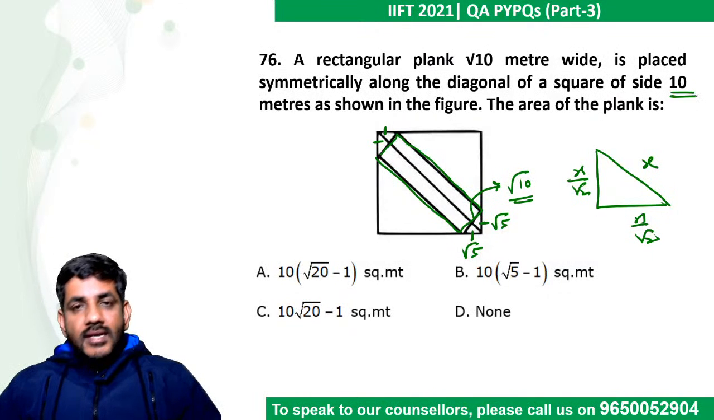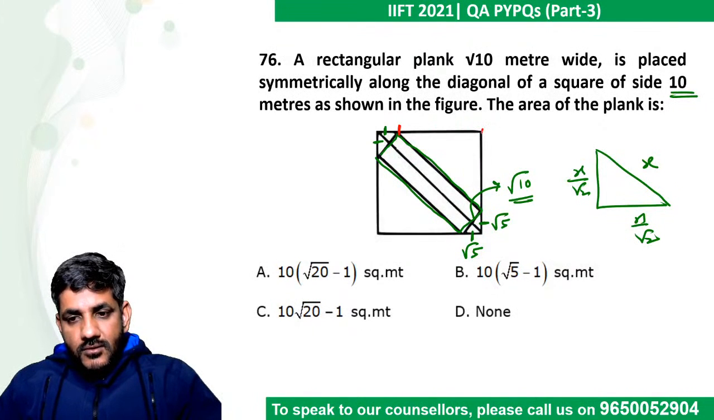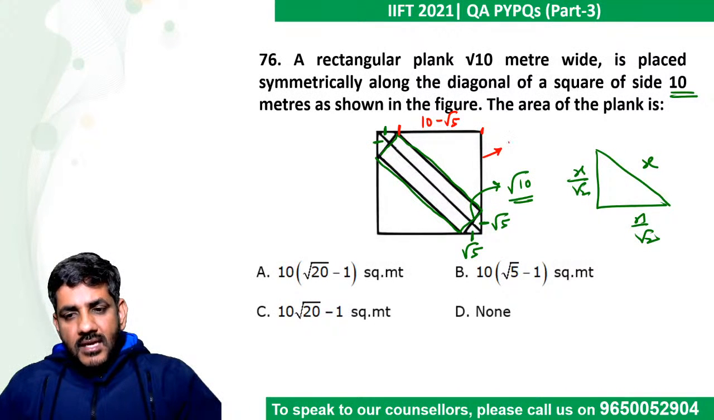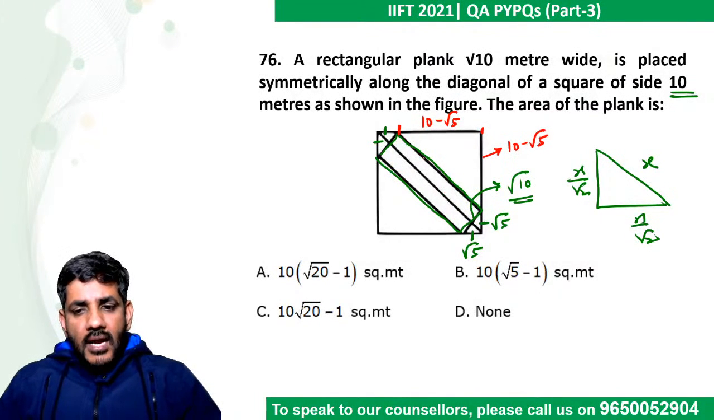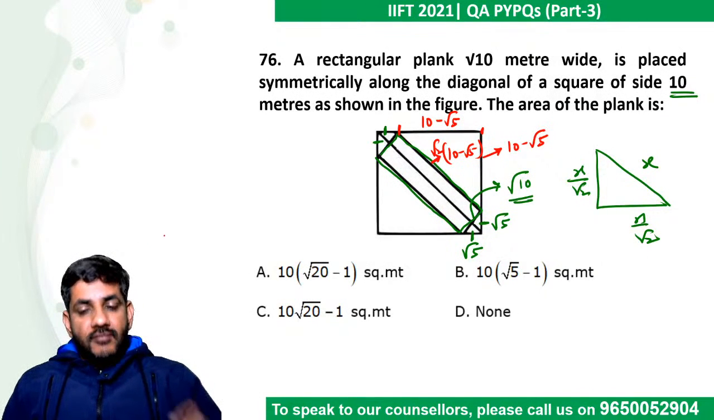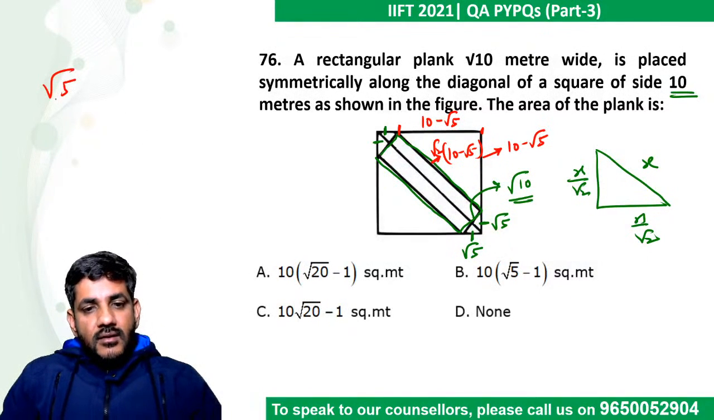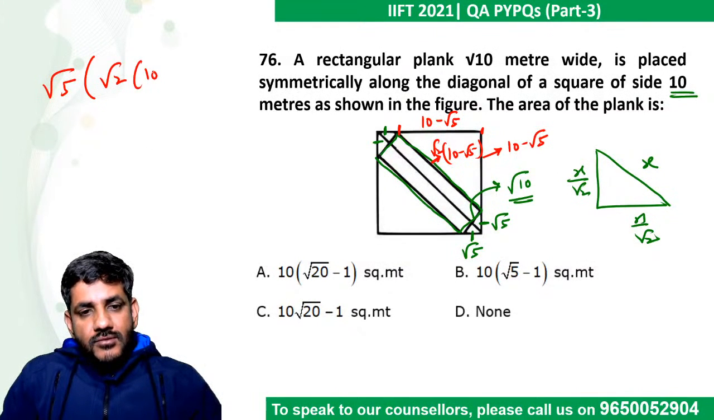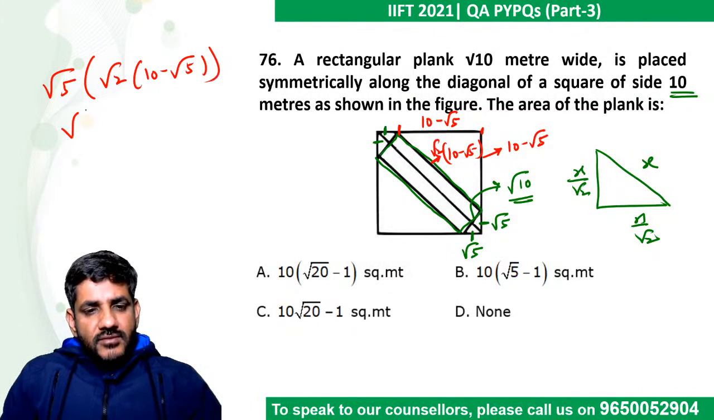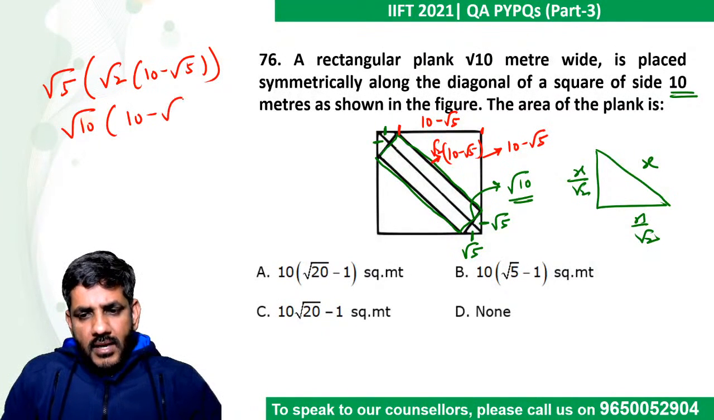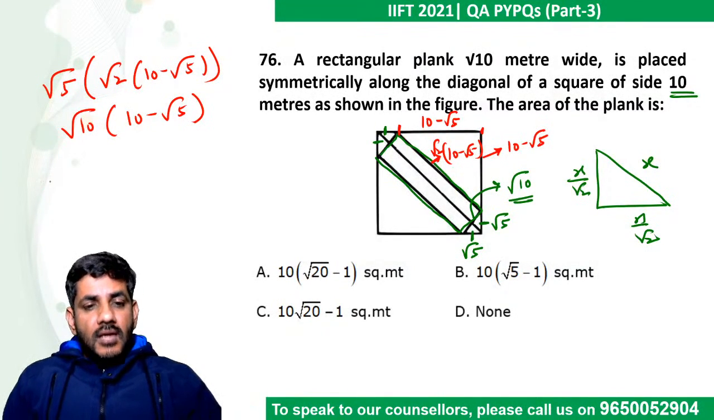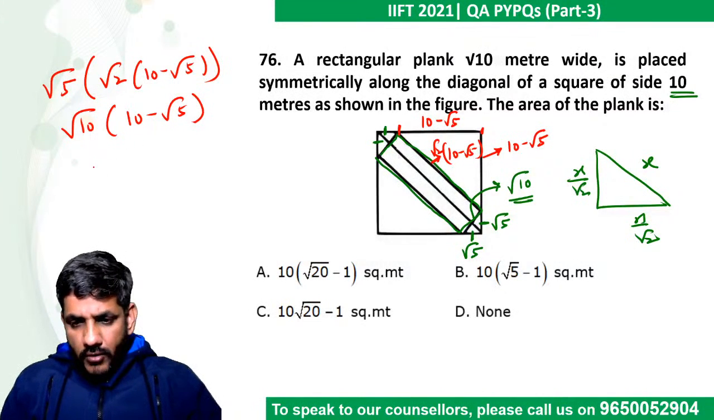And the side of the square is 10. So ultimately, can I say this side, from this point to this point, will be nothing but 10 minus root 5. Similarly, this length would be 10 minus root 5, and hence this length would be how much? 10 minus root 5 times root 2. Question says area of the plank. We have the width of the plank as root 5 and we have the length as root 2 times 10 minus root 5. So this gives me root 10 into 10 minus root 5. Okay. And when you solve it, I think, is there any option like this?